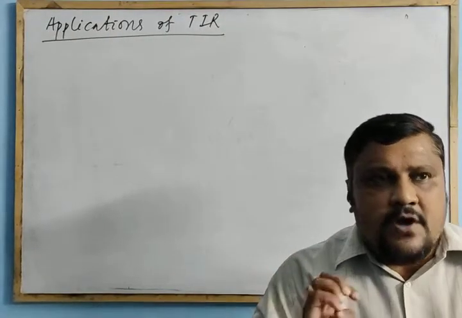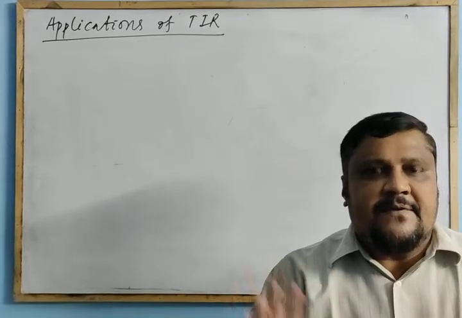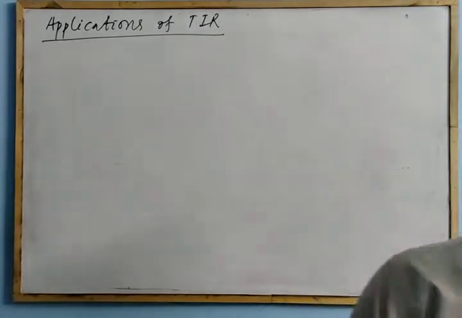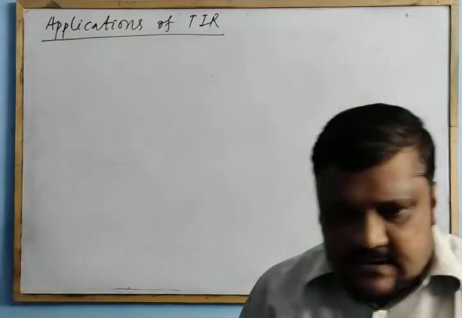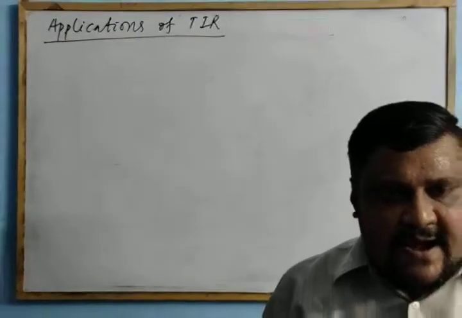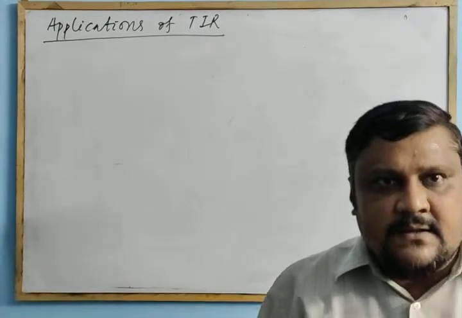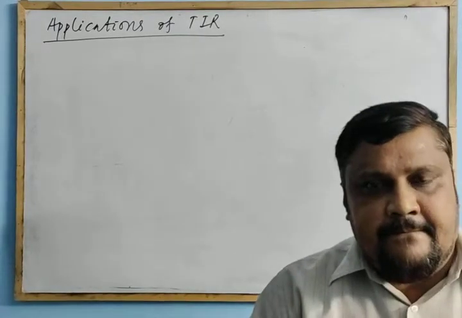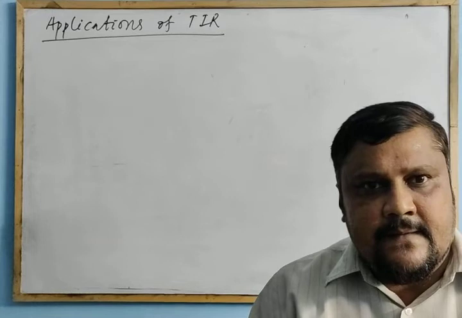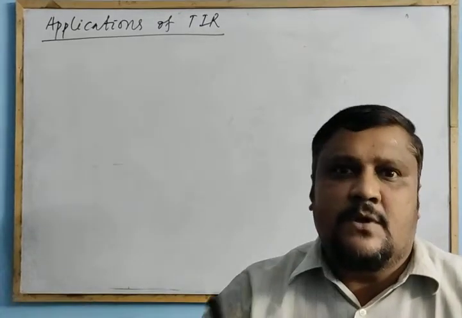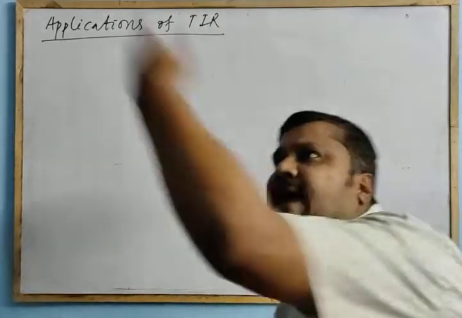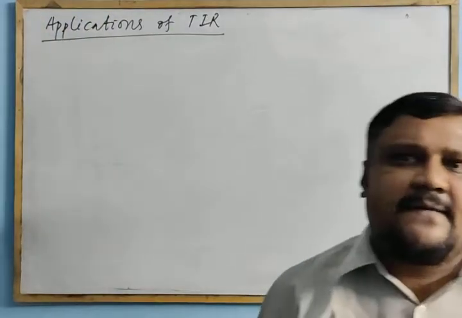So we got the information that in total internal reflection, as we have discussed, the whole light incident in the denser medium is reflected back into that same denser medium. So the whole light incident gets reflected.